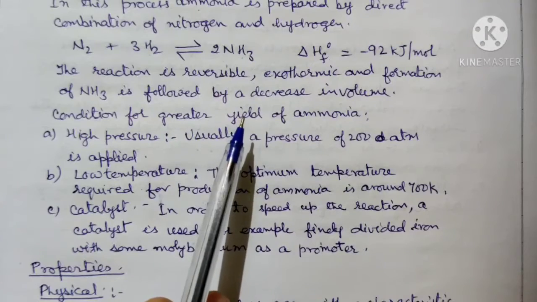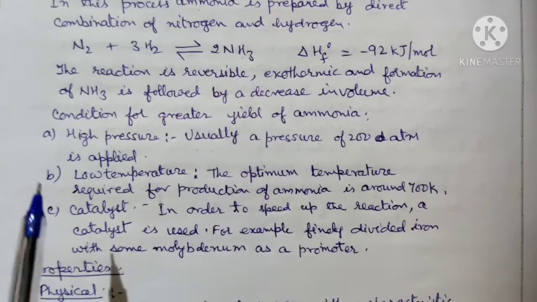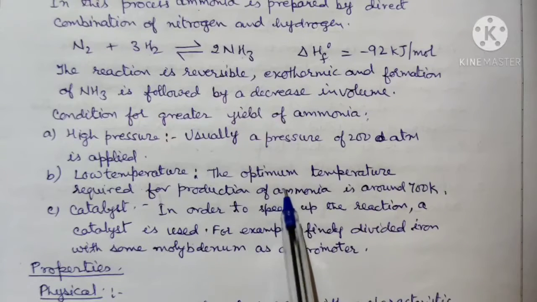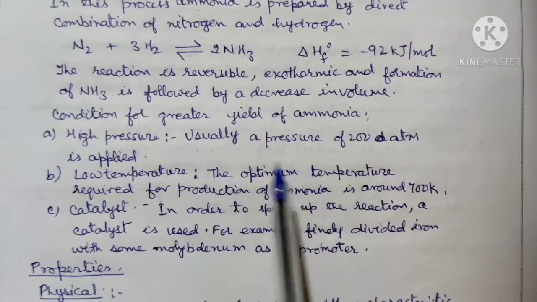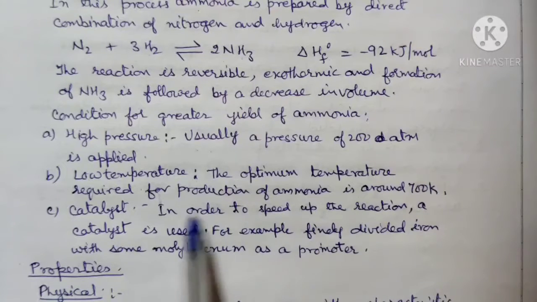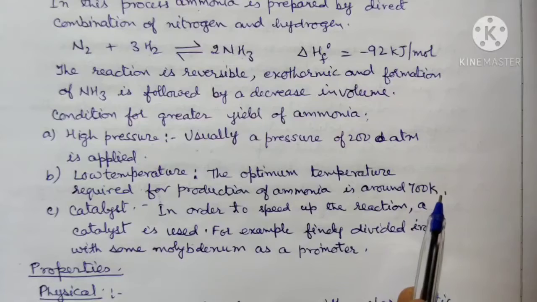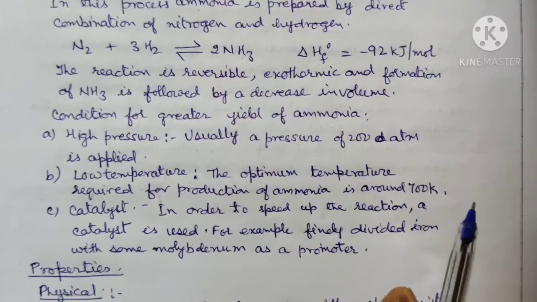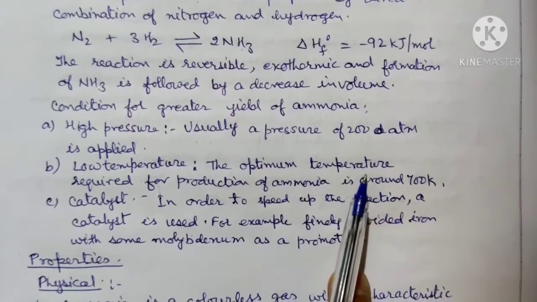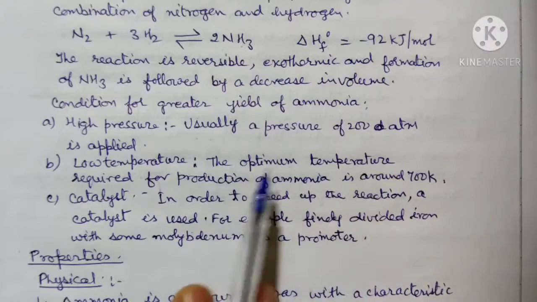But when the temperature is very low, then also the production of ammonia will decrease. That particular temperature is called the optimum temperature. The optimum temperature required for the production of ammonia is around 700 Kelvin. So this is the second point.